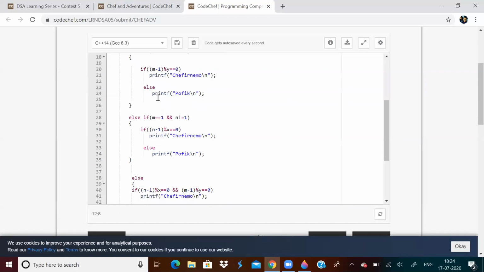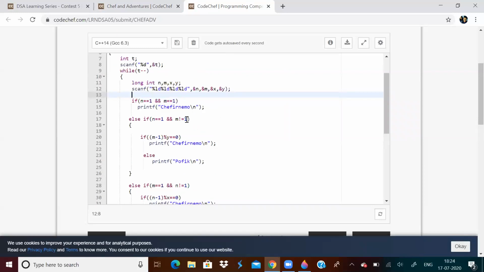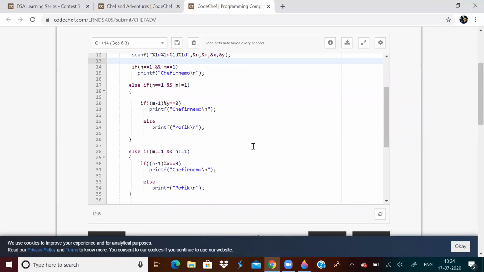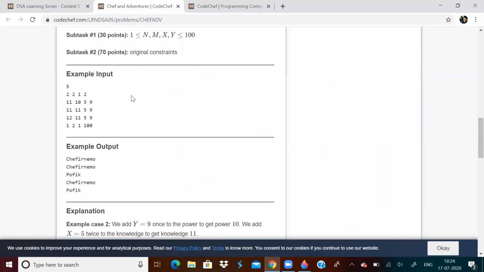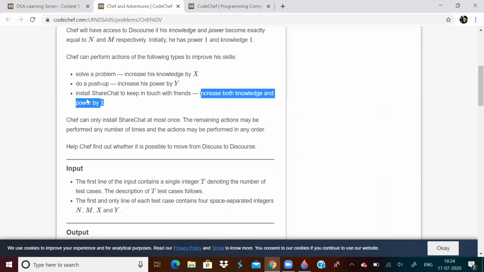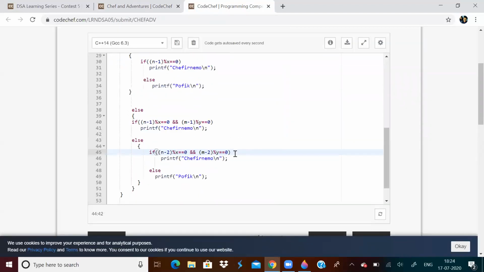And now again there are else if parts. You have to consider when knowledge is 1 and power is not 1, and when power is 1 and knowledge is not 1, and do the answer correspondingly. Basically, the entire problem revolves around these two conditions, and one extra special condition is this ShareChat one.